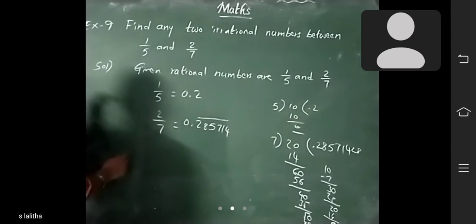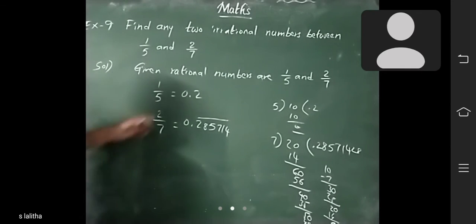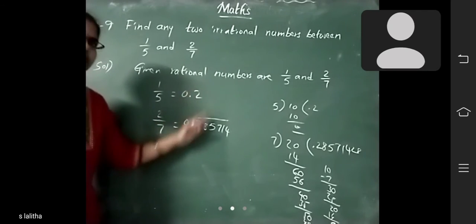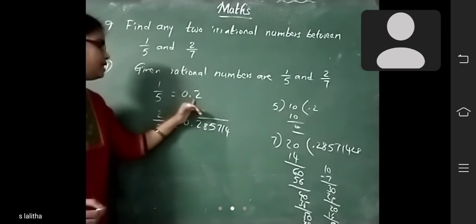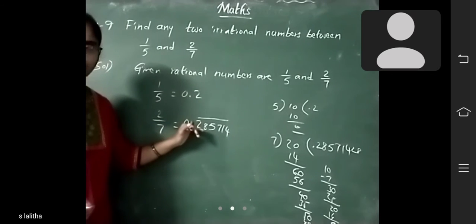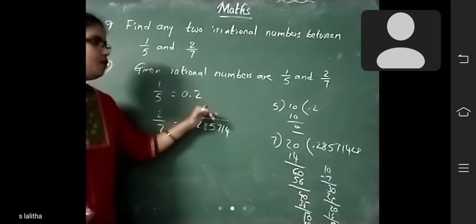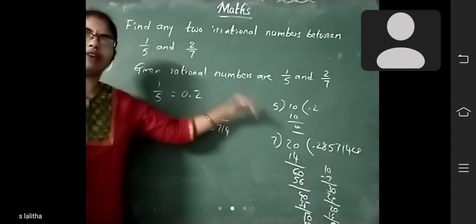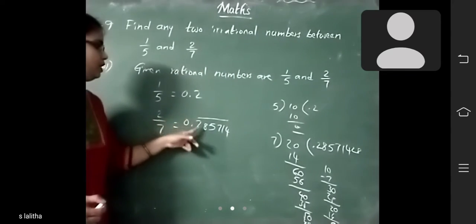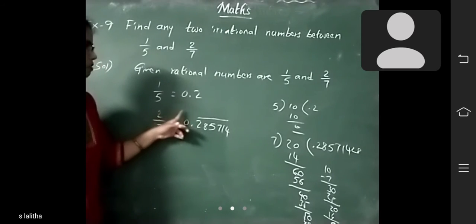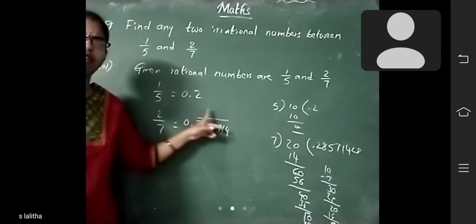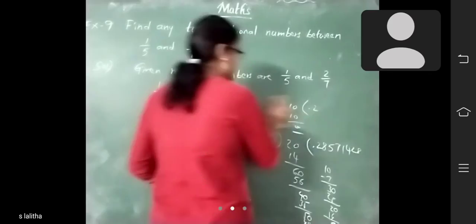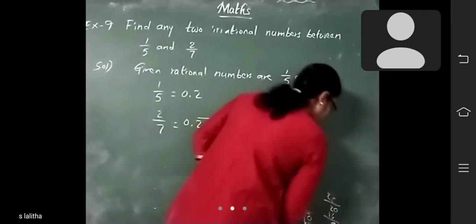How to find them, children? Here see 0.2, here 0.28. In between, you can write so many numbers. Okay, so 0.201, 0.202, and so on. 0.2134, 0.2156, like that, and so on. Before 0.28, 0.2745, like that. Infinitely many numbers are there in between these two.